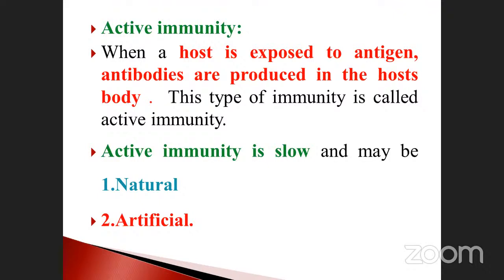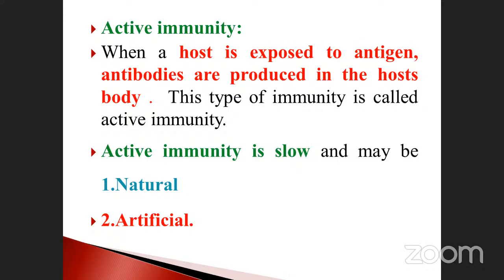Active immunity, what is that? When a host is exposed to an antigen, that is, when a foreign particle such as bacteria, virus, or any other protozoa enters your body, automatically a protein molecule is secreted. That protein substance is called an antigen. When the antigen is produced, automatically the host also produces the antibody. That is very, very important.